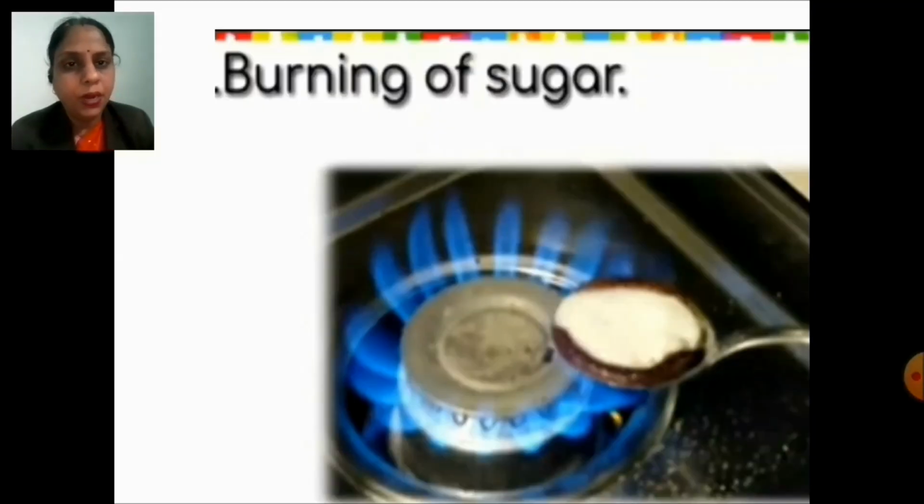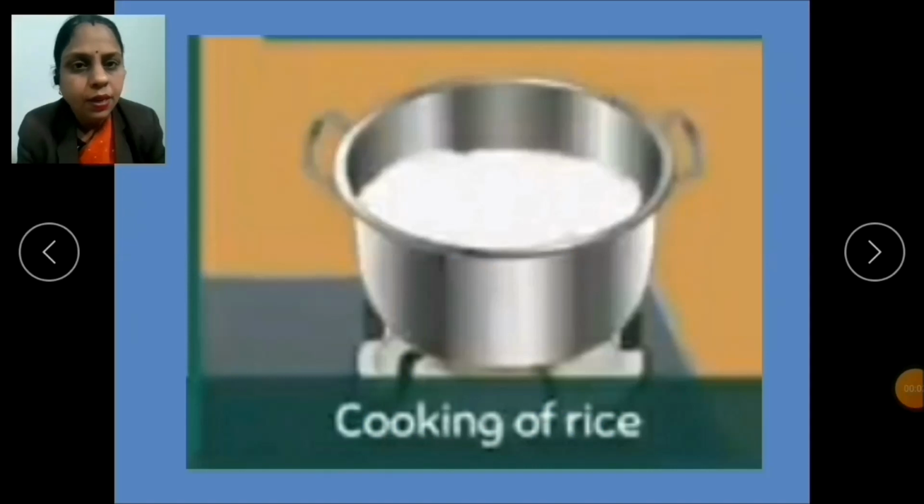Similarly, children, burning of sugar. Once the sugar is burnt, you will not get the original sugar back. Similarly, the cooking of rice. Not only this, cooking of any food is a chemical change.